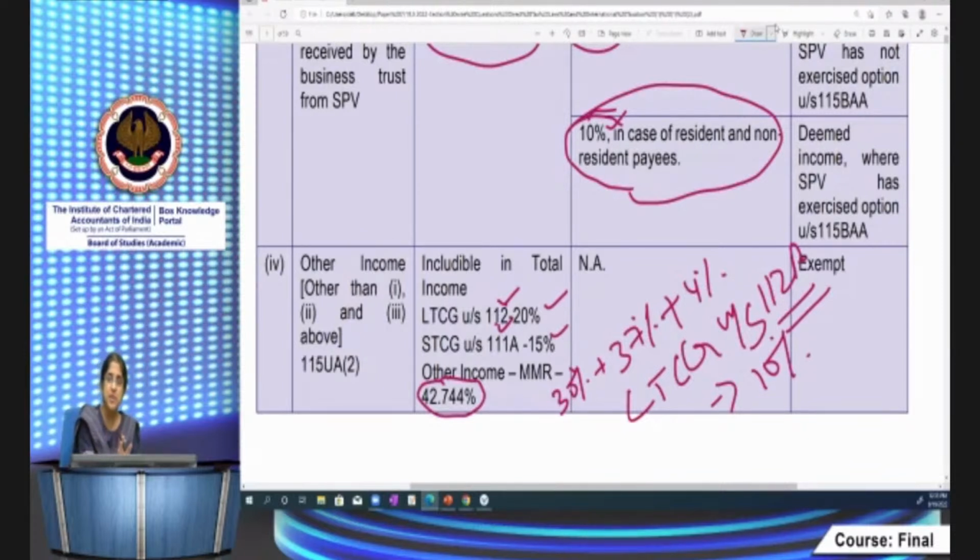In respect of these incomes, of course, because the REIT is going to pay tax on it, it will be exempt in the hands of the unit holder. And since it's exempt in the hands of the unit holder, TDS provisions will not be applicable. I hope.